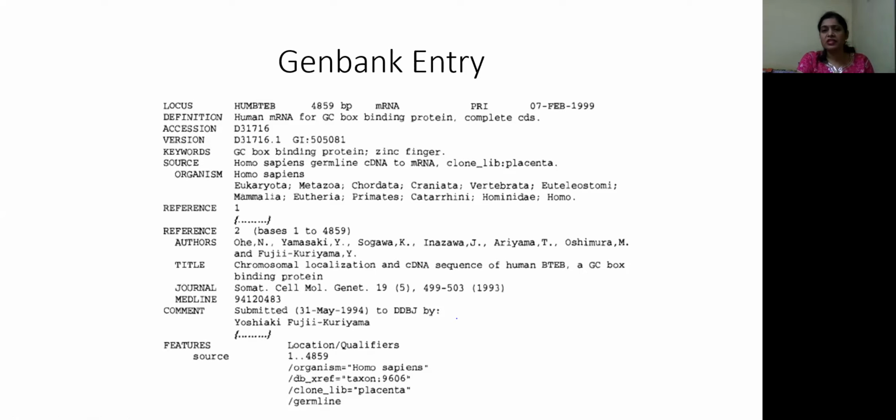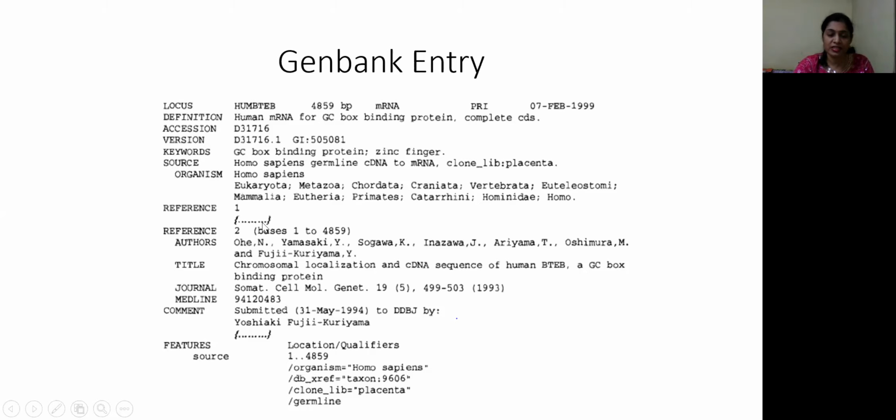Any sequence, whatever study has been carried out on that particular sequence, all those discoveries would have been published in a particular journal. So it need not be one, there could be many journal publications related to that sequence. All those journal publication details are given in the form of references. So here if you look at this example, all the details related to reference 1 are given here. Reference 2, in reference 2, what are all the details? All these details would have been provided for reference 1 also.